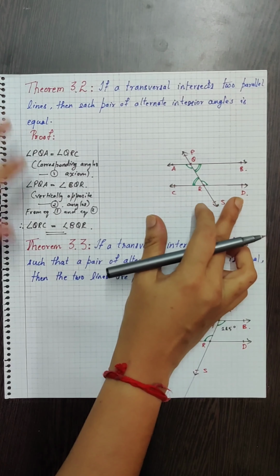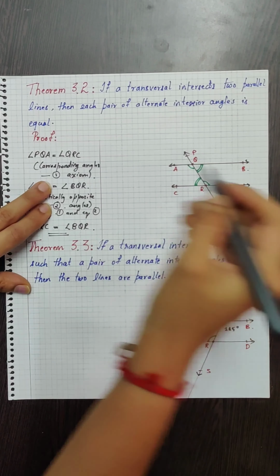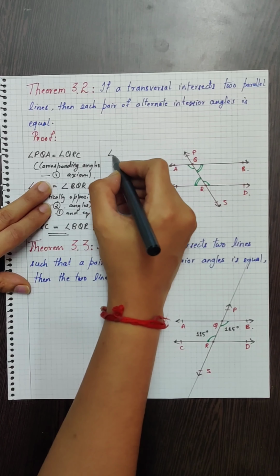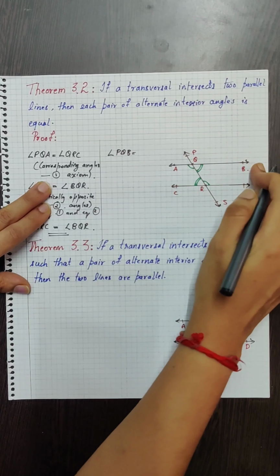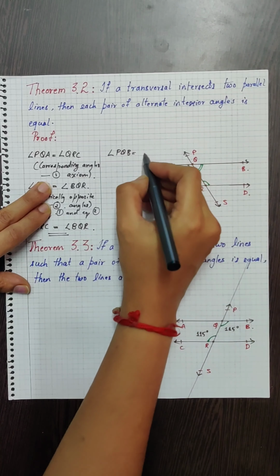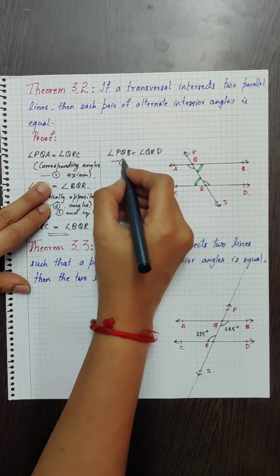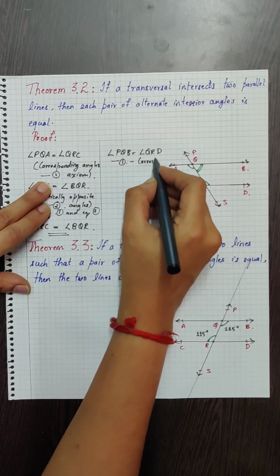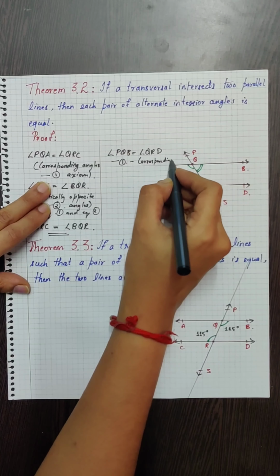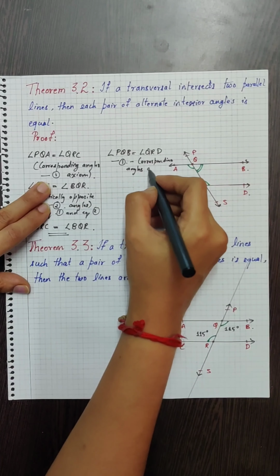Now let us see the other pair, that is these two. So we know that angle PQB is equal to angle QRD. Let this be equation 1, and I wrote this from the corresponding angles axiom.